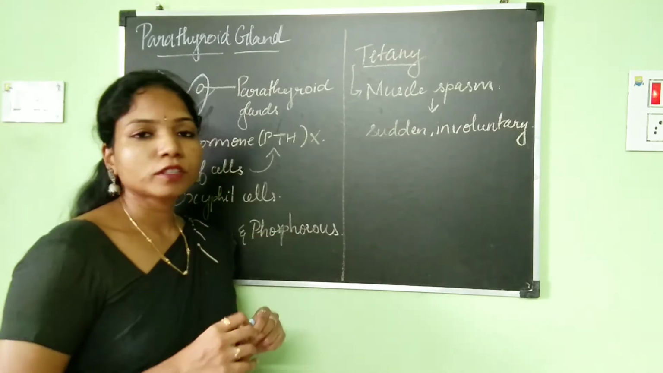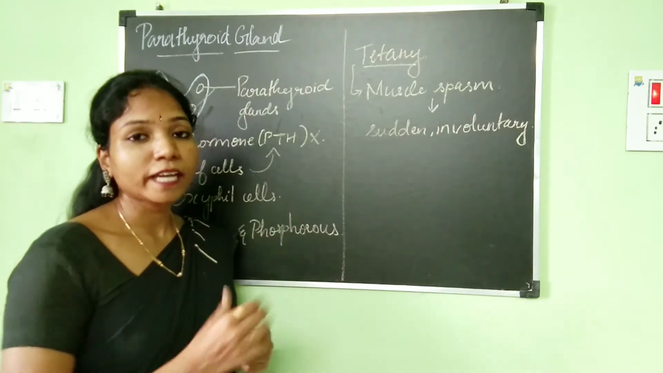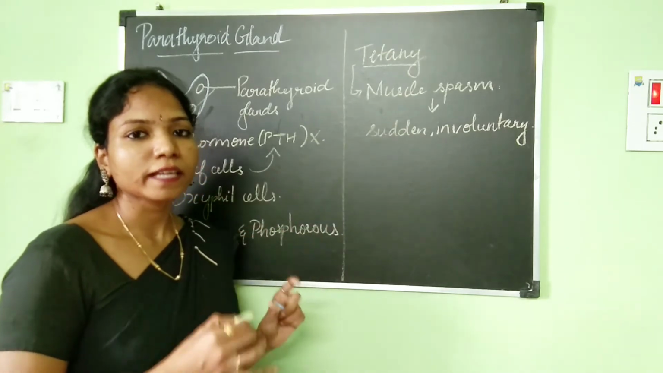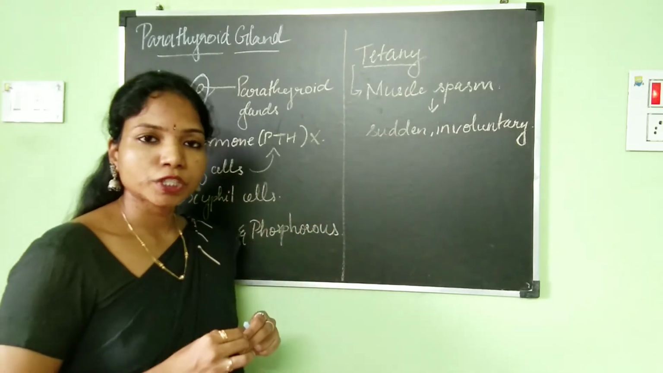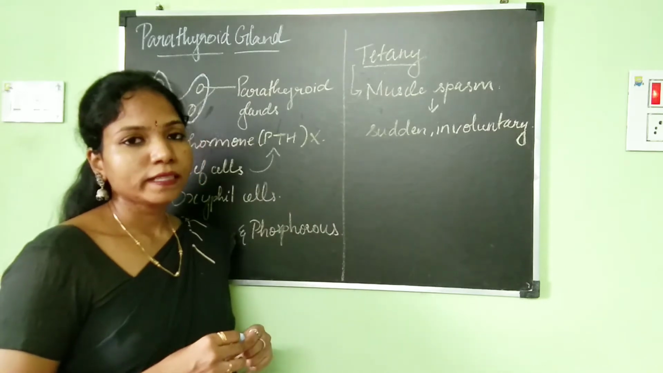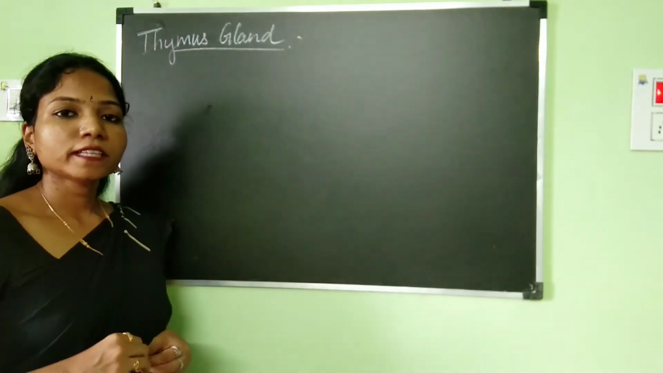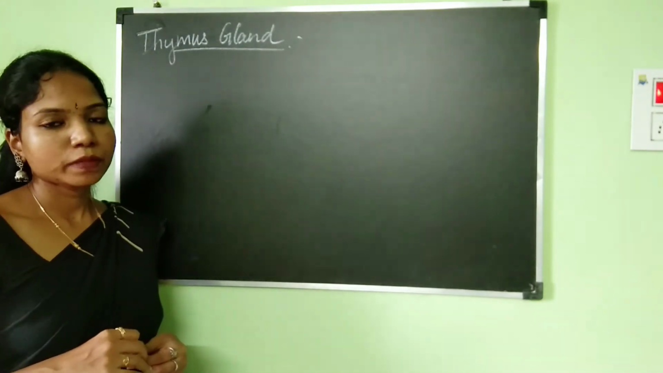I hope you understood about the parathyroid gland and the hormone, and what is going to happen if there is a lack of the proper secretion of this hormone. Now let's take a look at the next endocrine gland. The next endocrine gland that we are going to be discussing is the thymus gland.